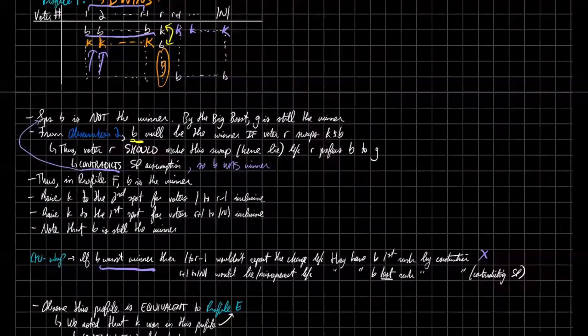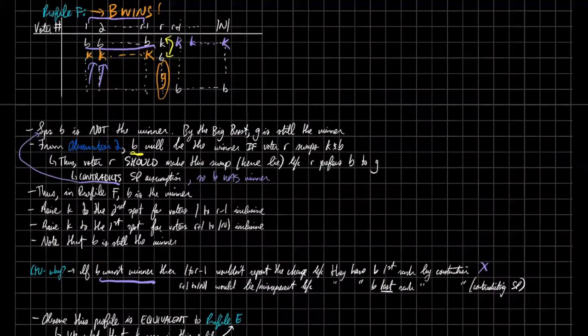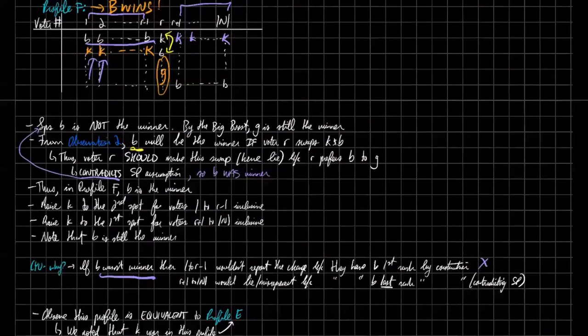If B wasn't the winner, then the next voters, R plus 1 to N. Actually, this is incorrect. This should be R to N, right? No, actually, it is R plus 1 to N because we know R favors B. So voters R plus 1 to the size of the voter set, they would also lie because B is the last rank, right? So this is kind of the converse logic. So this again contradicts strategy proofness.